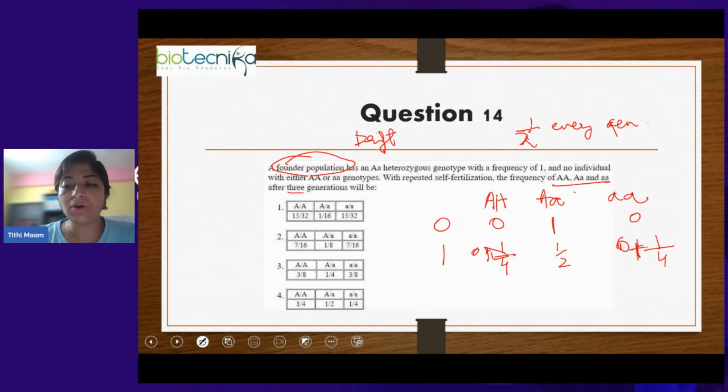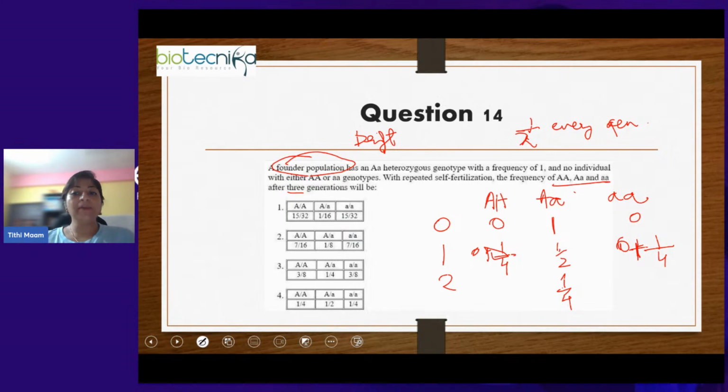Now for generation 2, this value will again become half, so half of half is 1 by 4. Whatever is reduced in heterozygote will be added in homozygotes. But there are two homozygotes, so in each homozygote half of that will be added.